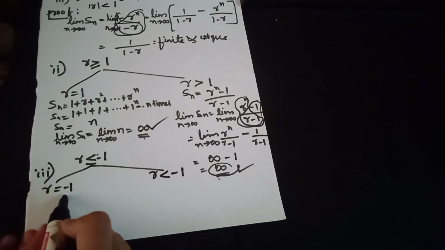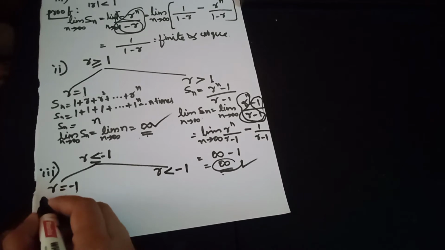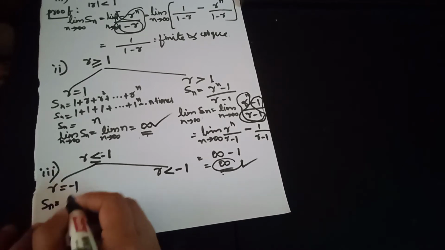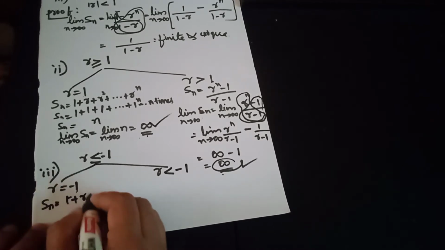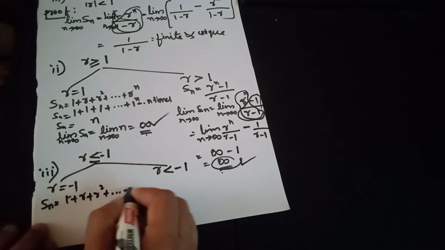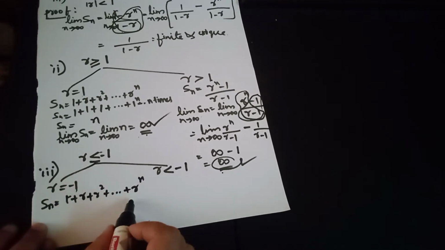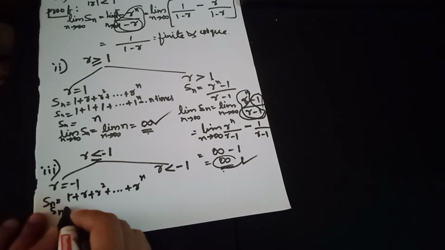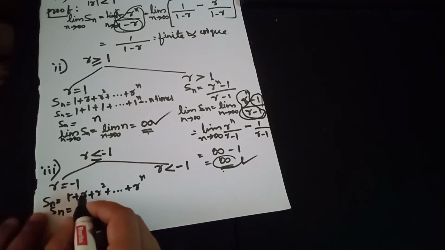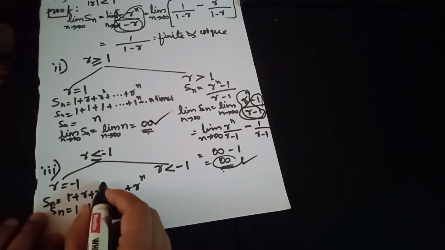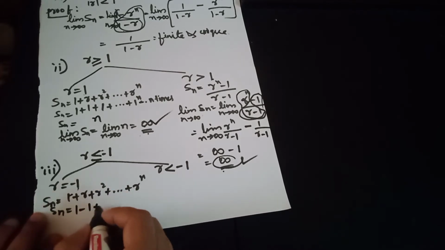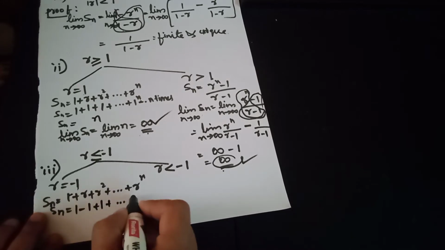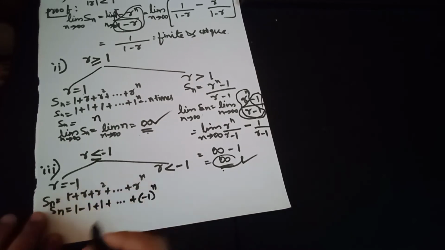If r is exactly equal to minus 1, then Sn becomes 1 plus r plus r square, the sum of the first n terms of the geometric series. When r is equal to minus 1, Sn becomes 1 minus 1 plus 1, and so on, up to minus 1 to the power of n.